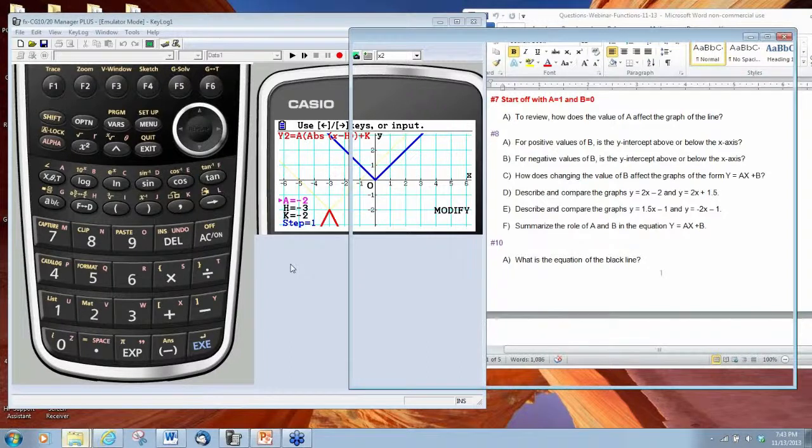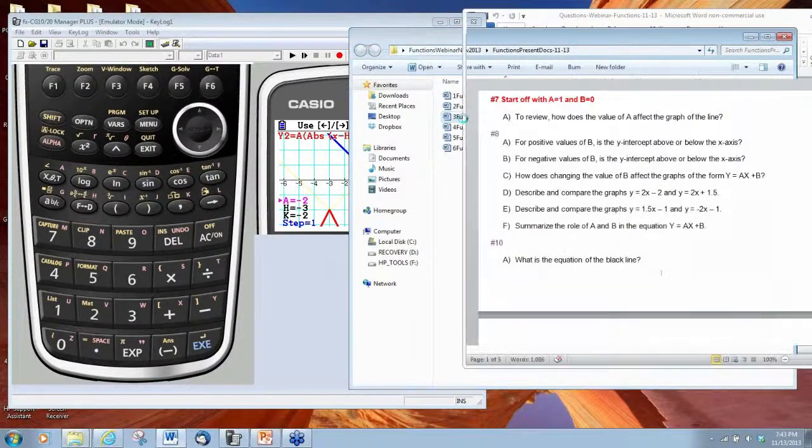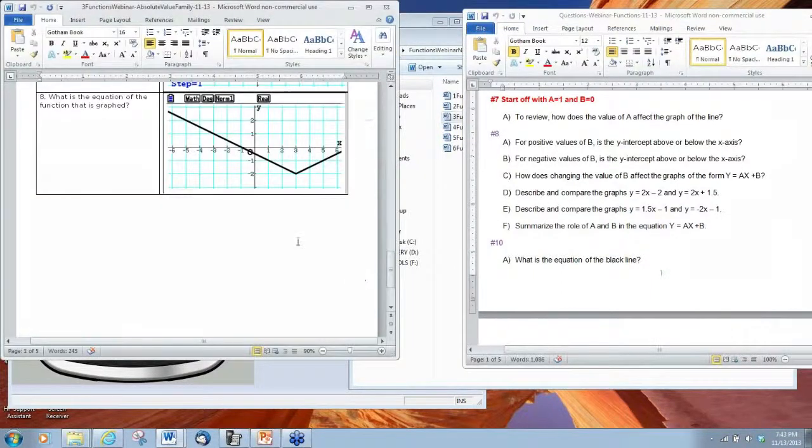If we take a look at a graph here, one of the things we might do with our students after they spend some time exploring this is ask them, taking a look at the graph that you see here on the screen on the left, what is the equation of this graph? Well, the first thing to do is to identify the vertex. So the vertex here is 3, -2. So that tells us we're going to have some value of a times the absolute value of x minus 3